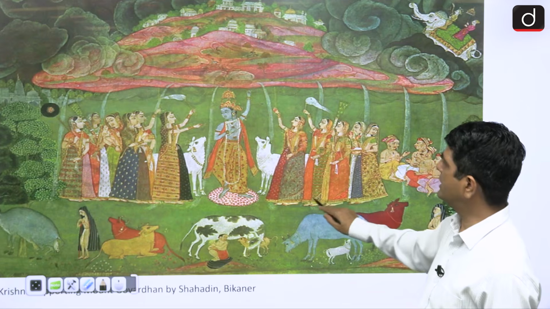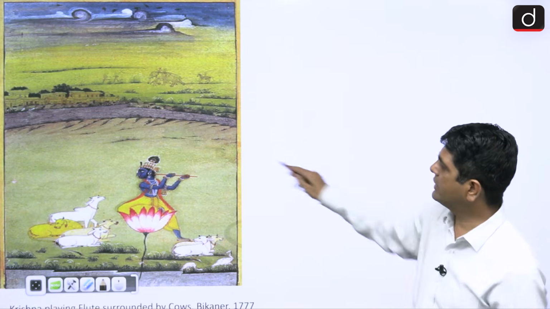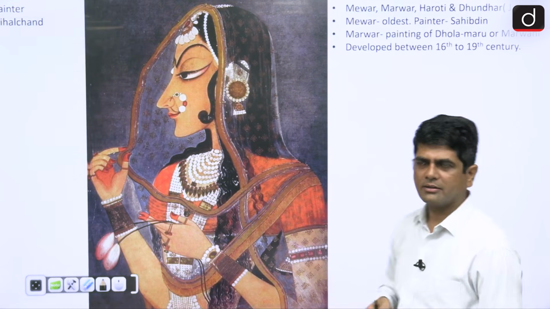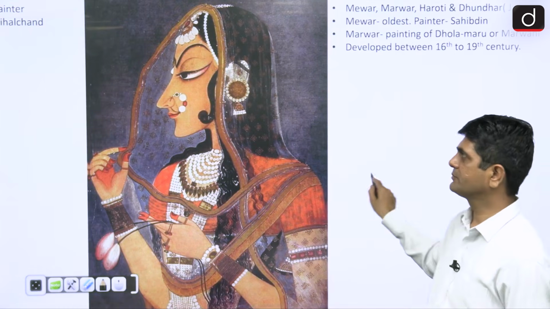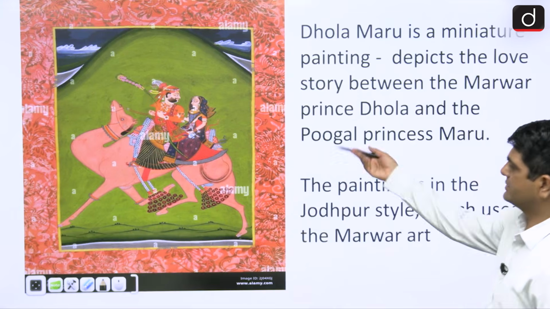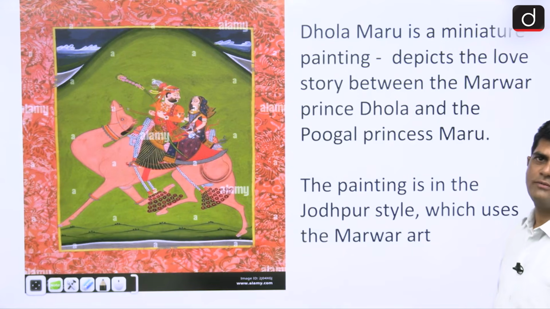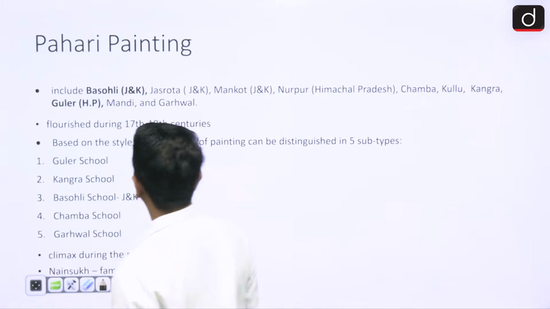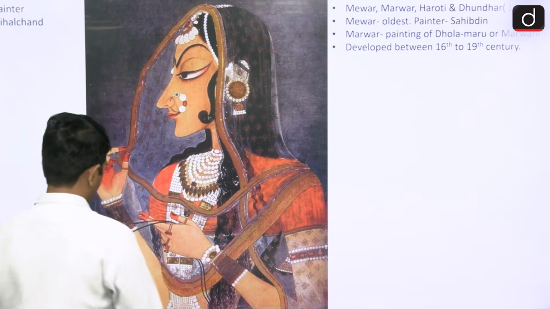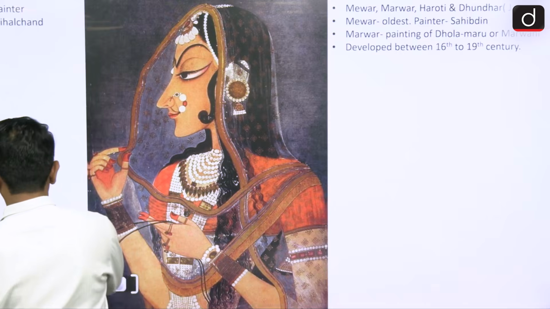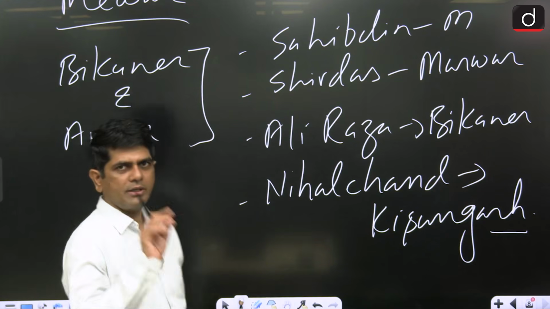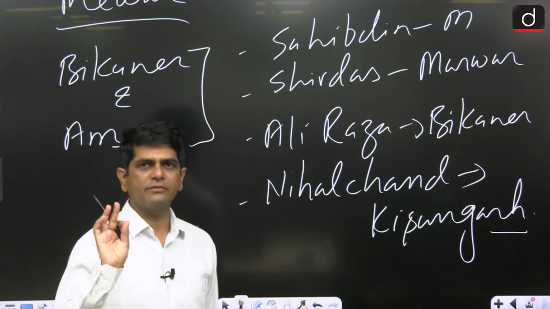See, in most of the images, the profile face is visible, with dark color and long nose. These are all important features. This is the depiction of Dhola Maru. Yes, dear. So that is all about the Rajasthani School of Painting.